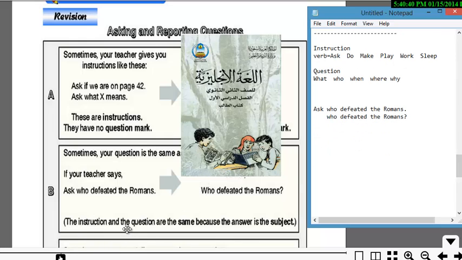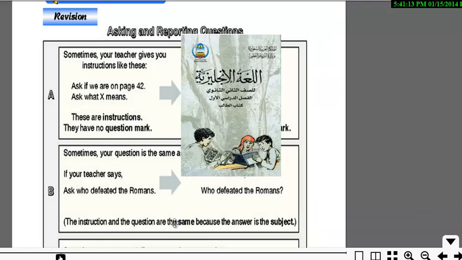The instruction and question are the same because the answer is the subject. What is that supposed to mean? Well, ask who defeated the Romans. Who defeated the Romans? Here, who is the subject. When we first talked about ask what X means, what does X mean? It's the same thing. We're only changing the verb. But here, the answer is actually the subject. So that's why there is not much difference.